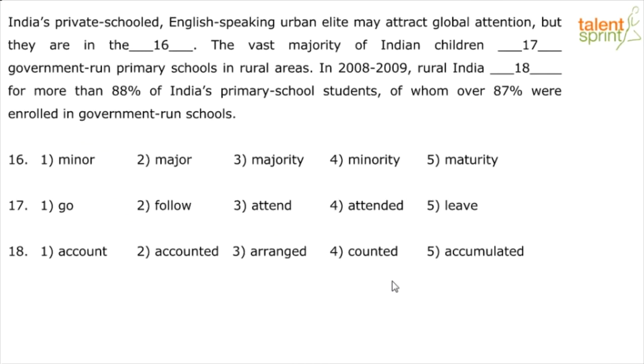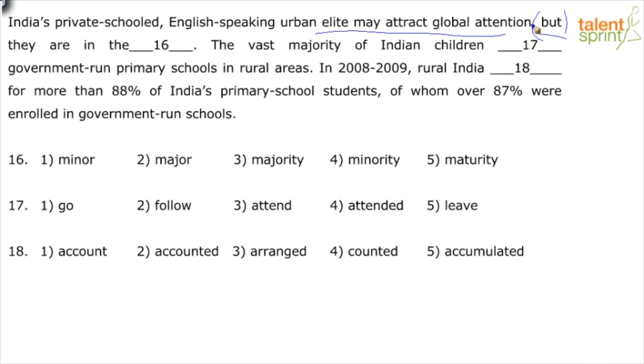India's private schooled English-speaking urban elite may attract global attention. So they may do this, but they are in the minor, major, majority, minority, maturity. So the context is telling me that they are attracting global attention, but I have this contradictory hint word, which means it has to bring out something negative, right?